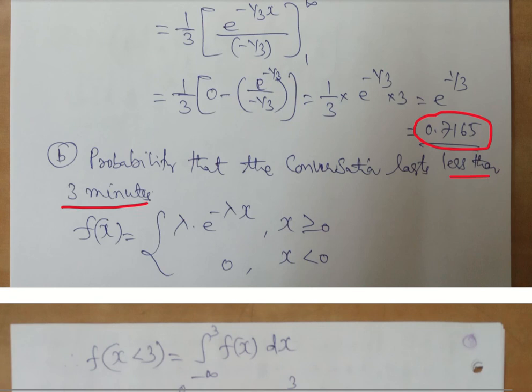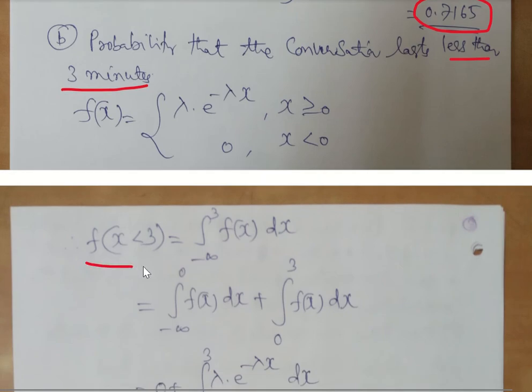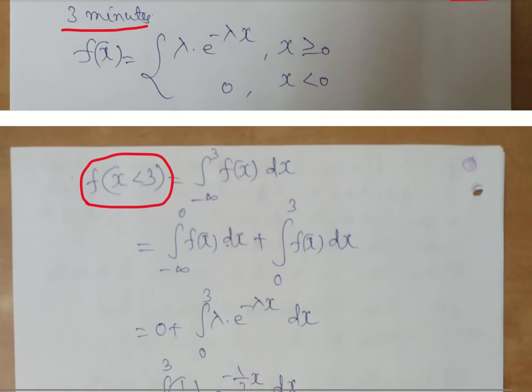Less than 10, that means it can happen for any number of times, but it will be maximum 10, 1, 2, 0. So less than 10. So this is what it is, x is less than 3. So minus infinity to 3 f of x dx. Minus infinity to 3 we have to split, because negative values up to 0 we have some value, positive values from 0 and above we have some limit. Thereby I have to split this now. Thereby we have split from minus infinity to 0 and next 0 to 3.